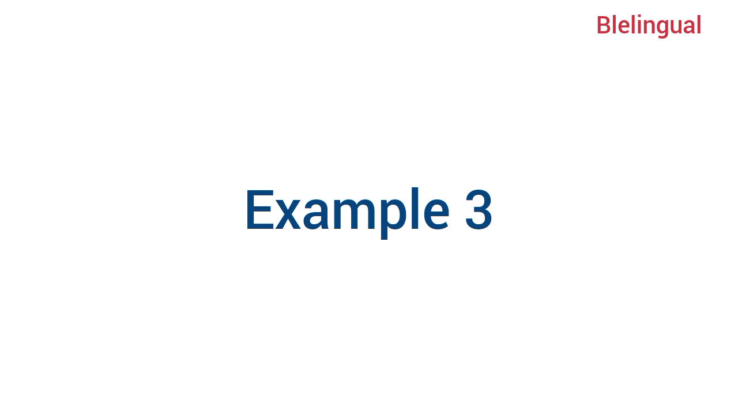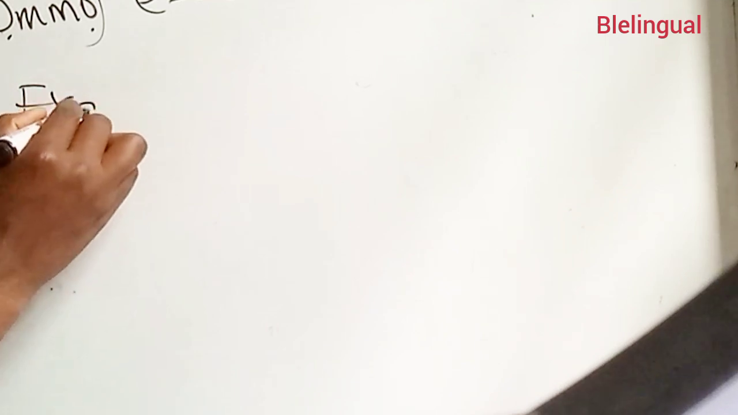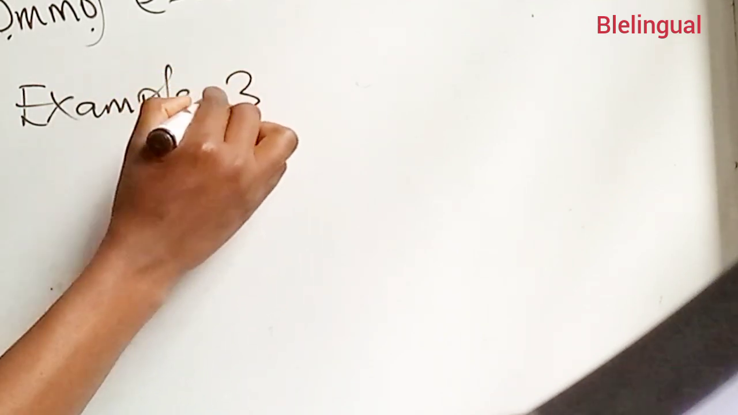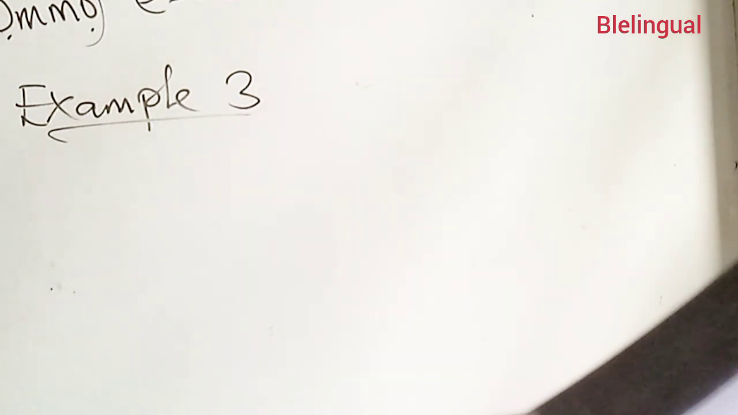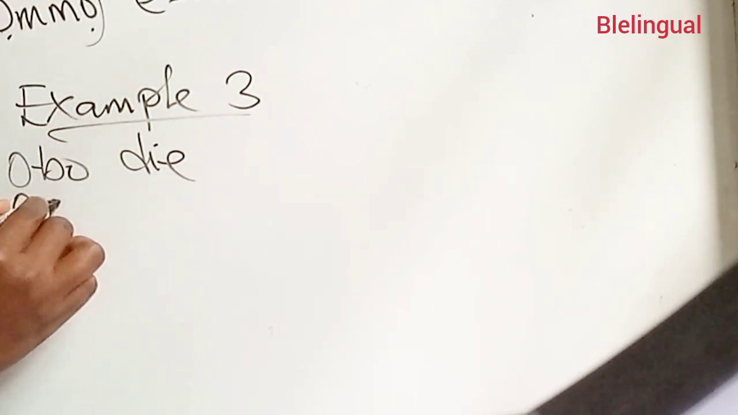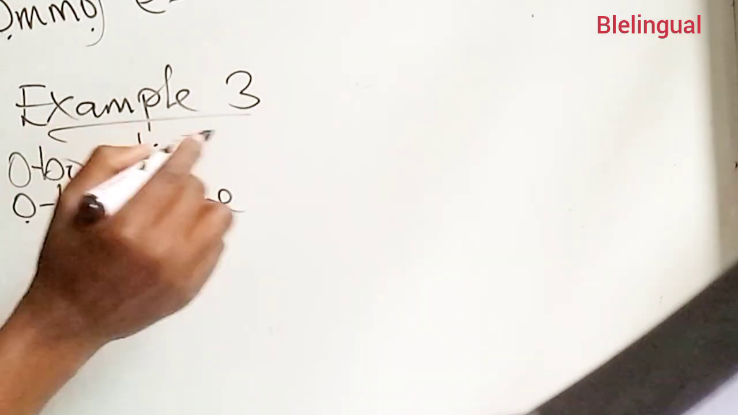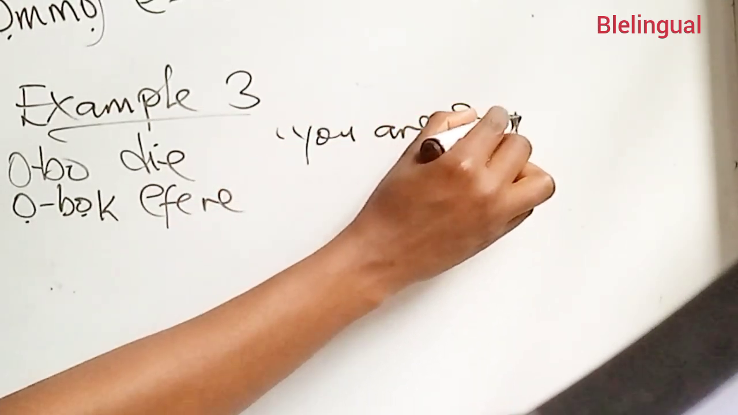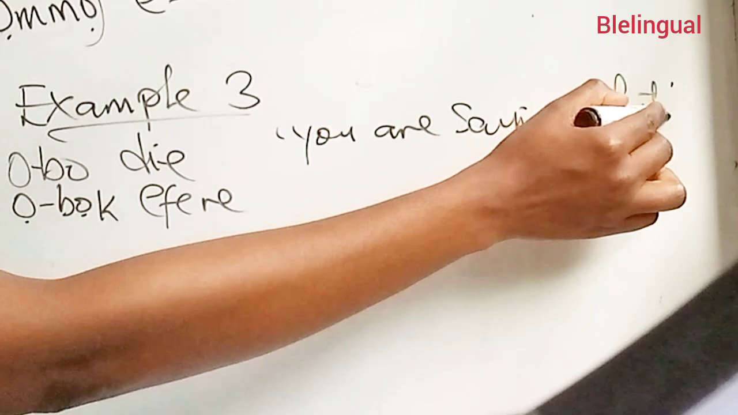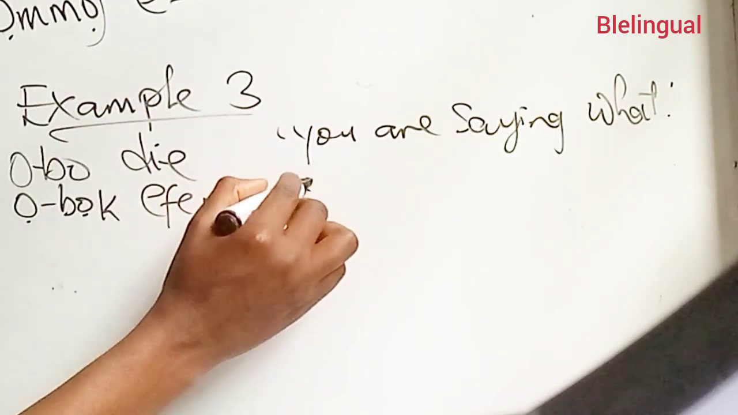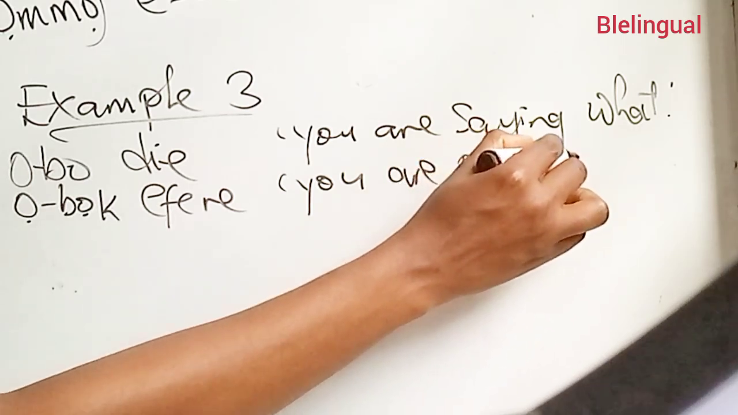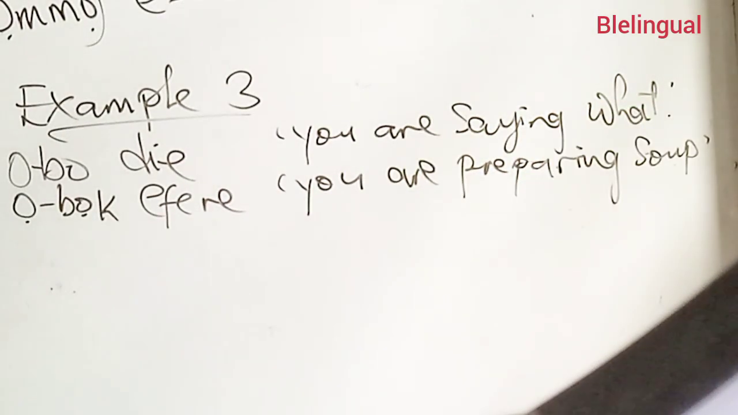In example number 3, we shall be looking at the various realizations of the second person singular. These realizations are A, O, and A. Now let's look at the above examples. We have Obodie, you are saying what? Obok Efere, you are preparing soup.